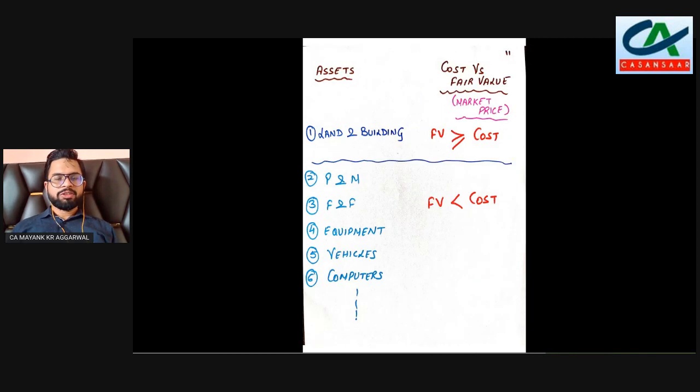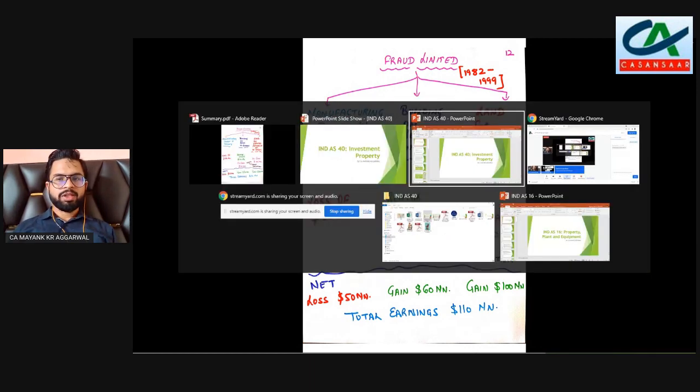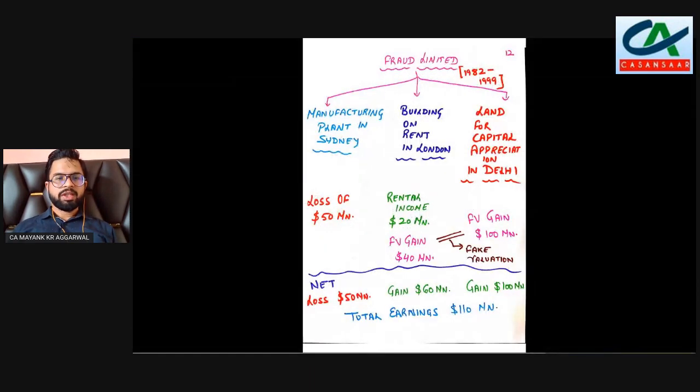So, we can take one example. Now, there is one entity which is named Fraud Limited. I have named it Fraud Limited just to give you an example of how this entity was operating from 1982 till 1999, when there was no standard relating to investment property.